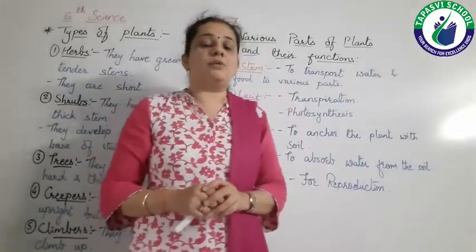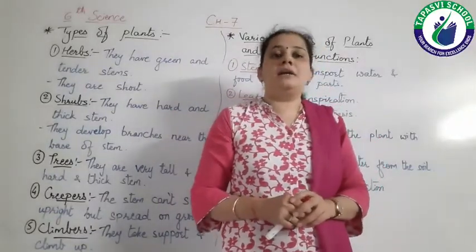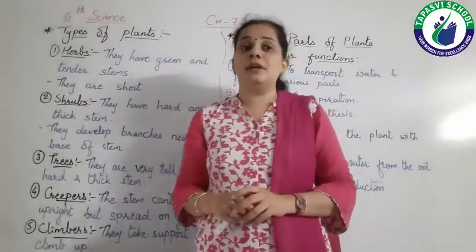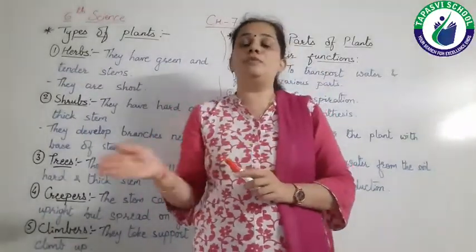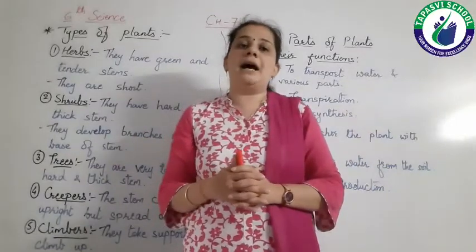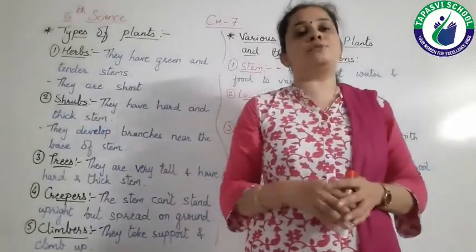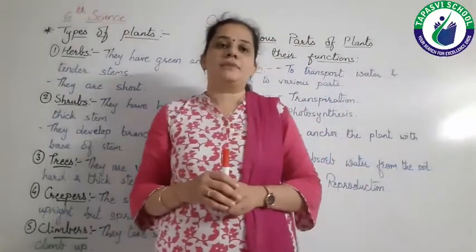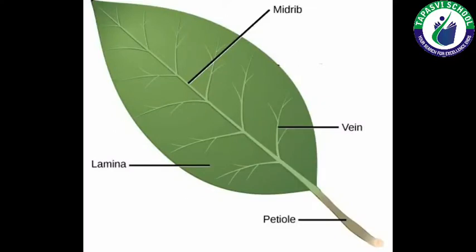As I told you that water is absorbed by roots and then transported to all the parts. But the food is prepared by, yes, you are right, leaves. Okay, so leaves prepare food and this food is transported to various parts of the plant by stem. Right? So the function of stem is to transport water and food to various parts of the plant. The second is leaf. As we observe the leaf, we can see various parts in the leaf.